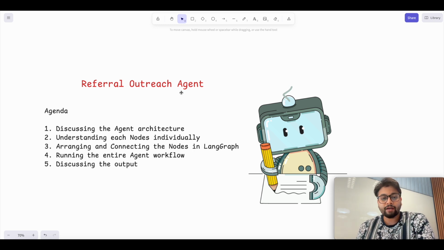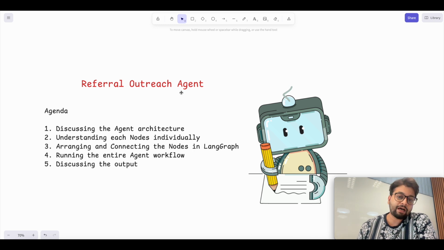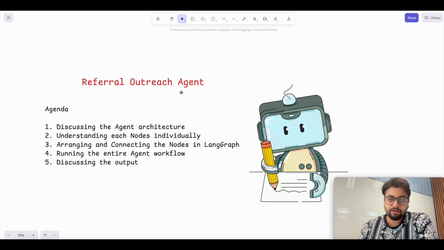What we are actually trying to build here is a referral outreach agent. As the name suggests, it will write the referral outreach messages for you. What candidates generally do, when looking for a job, is write a referral message to someone they know on LinkedIn.